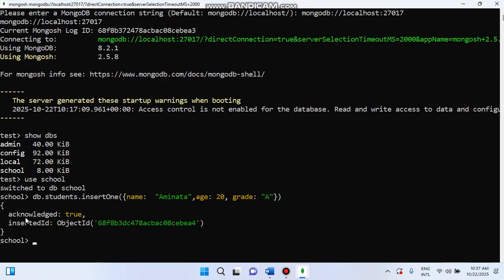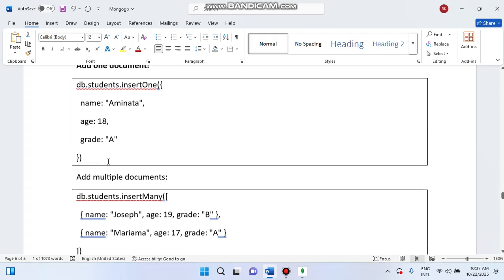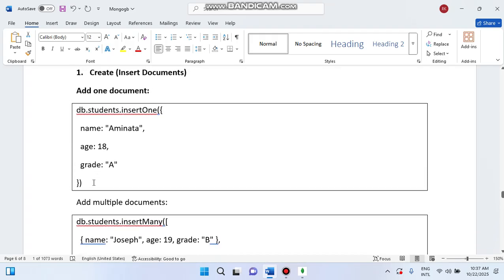You can see the record is inserted properly, and for every record it creates its own ID by default. Are you getting it or not? You can write on different lines also, but I'm writing on one line. It is possible. It is not that hard. So right now we inserted that. Then, if you want to add more, are we going to add one by one? No, guys. You can add many values together also. How can we add?